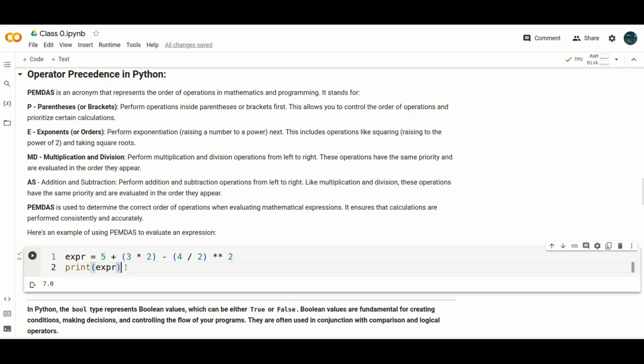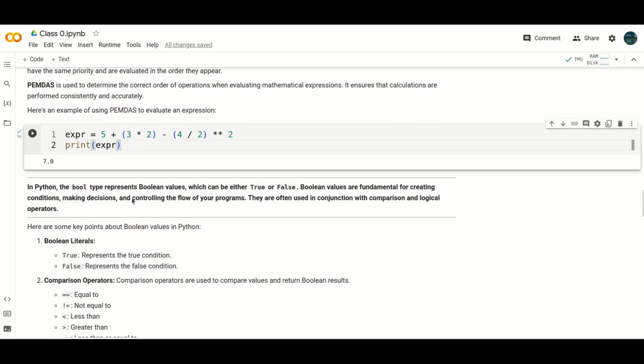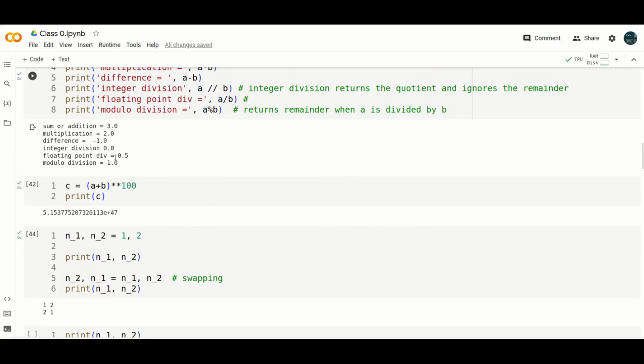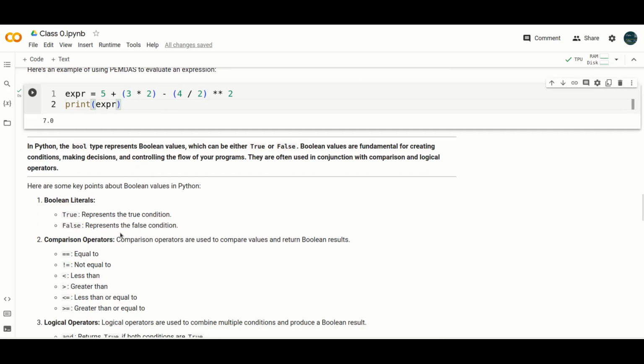Now, I have discussed only integer and floating points so far. Now I am going to discuss another type called bool type. Bool type represents Boolean values, which can be either true or false. Boolean values are fundamental for creating conditions, making decisions, and controlling the flow of programs. Here lies the strength of a programming language: decision making, logical conditions, and flow of programs. They are often used in conjunction with comparison and logical operators.